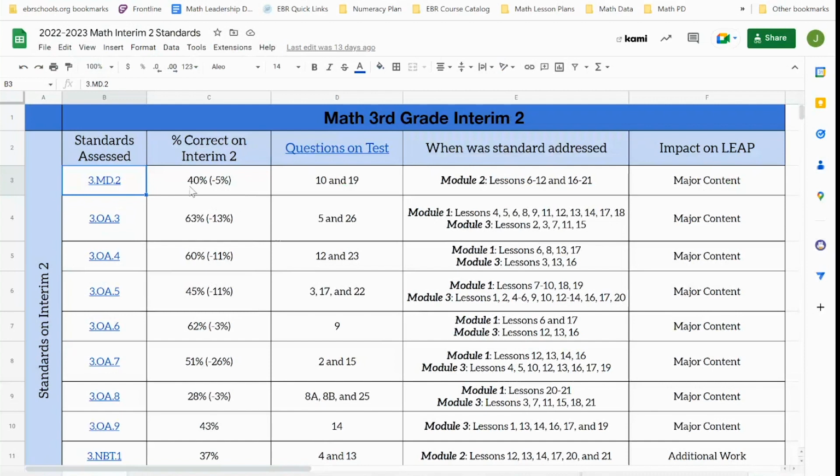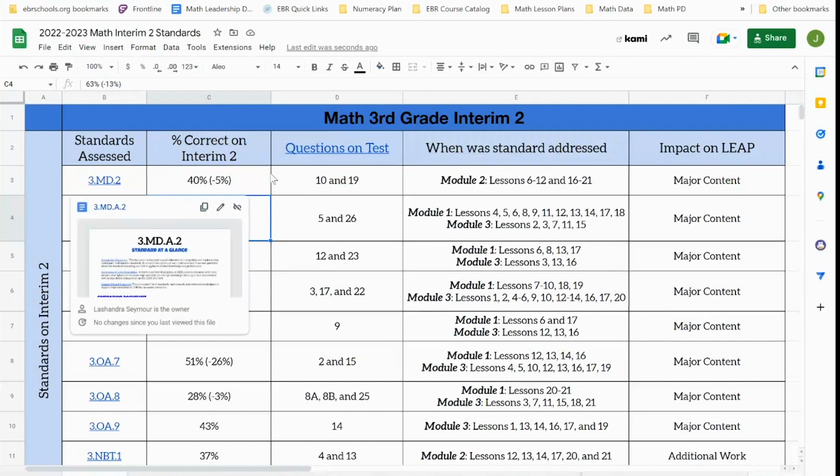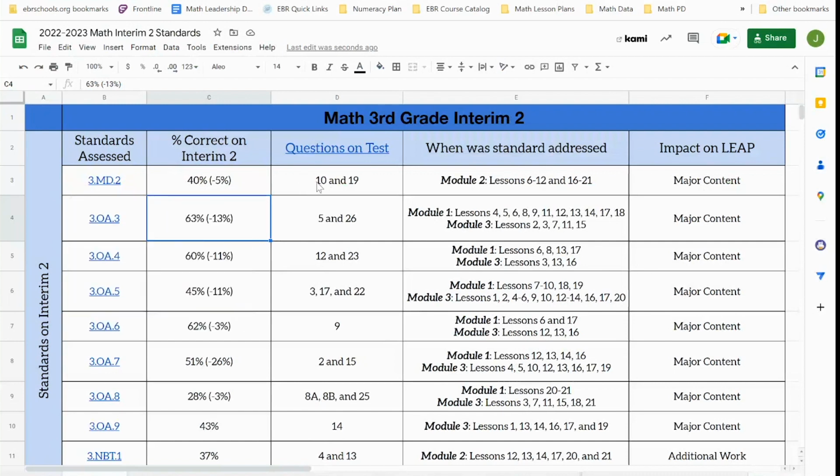Now remember, when you get this document, there is nothing that says you can't make a copy of this and delete what we have, because this is district level data in column C. This may not be as important to you if your students did higher or lower than the district average. So you can do a few things. You can input your class data, again making a copy of it first, and compare it to the district, or you can look up scores from last year at your school site and compare it to last year. This column would just show the percent correct on that standard. That way you have an idea of your standards of deficit, your standards of excellence, and things of that nature.